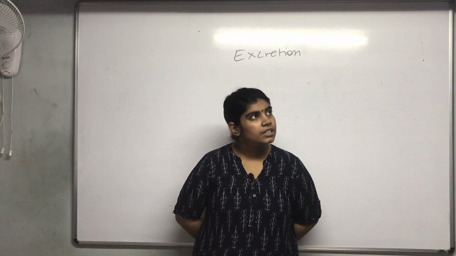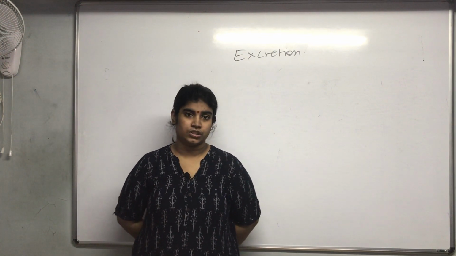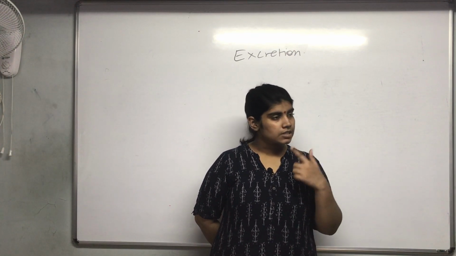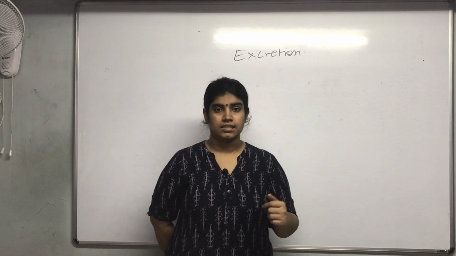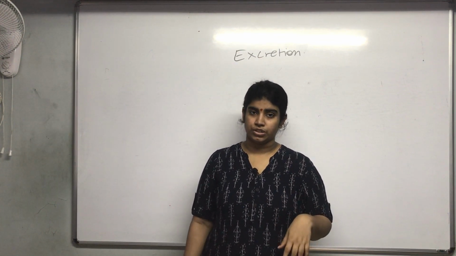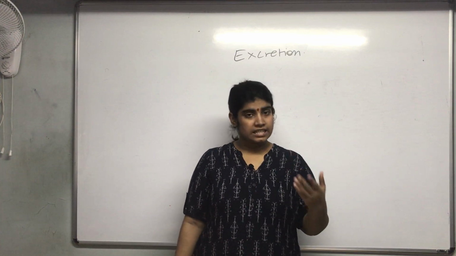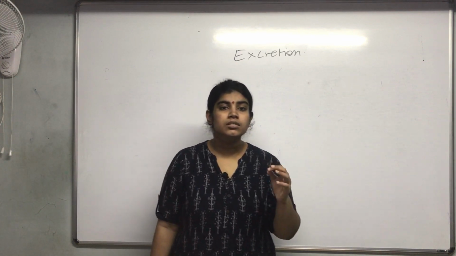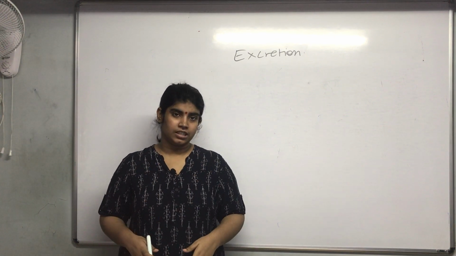Now, let me touch upon one thing. How is excretion different from egestion? The food we eat passes through our alimentary canal, gets digested, and what is left out is egestion, because the food which is not digested is left out from our body, but it does not go to the other parts of the body; rather, it is limited to the alimentary canal.